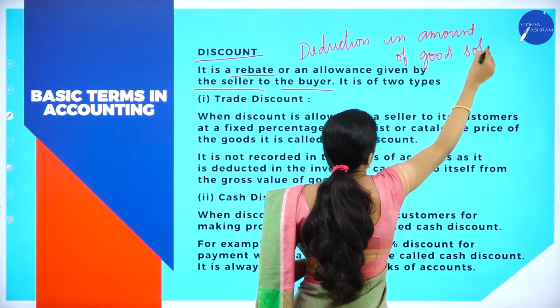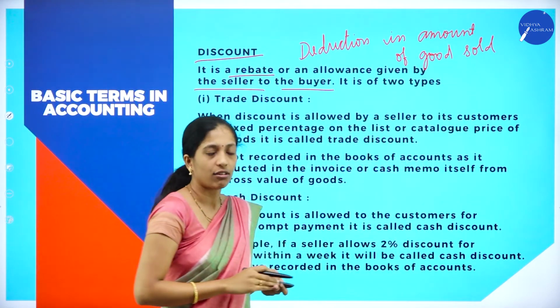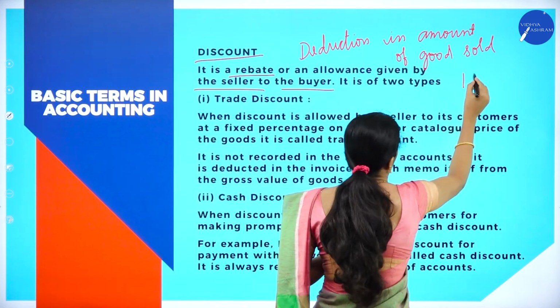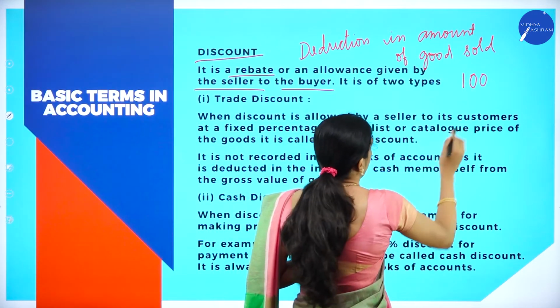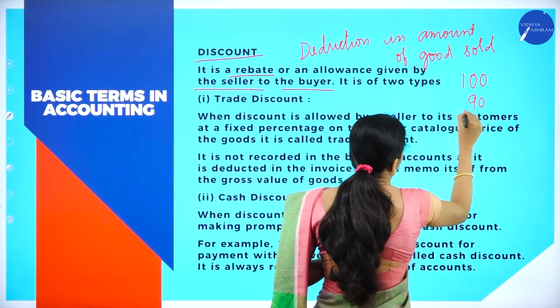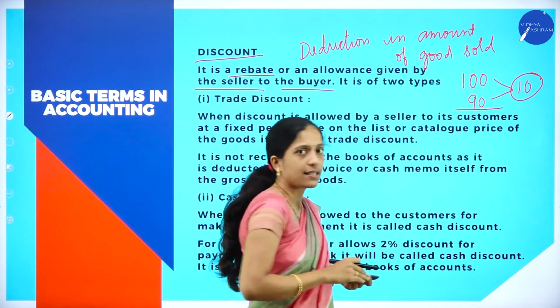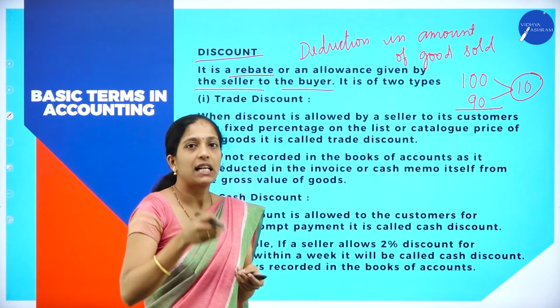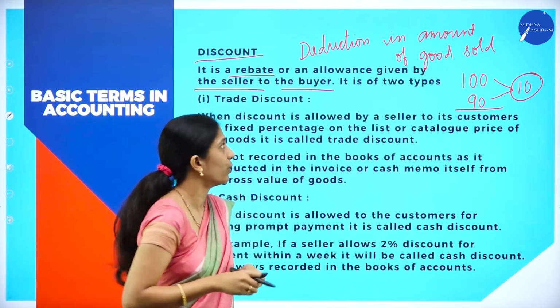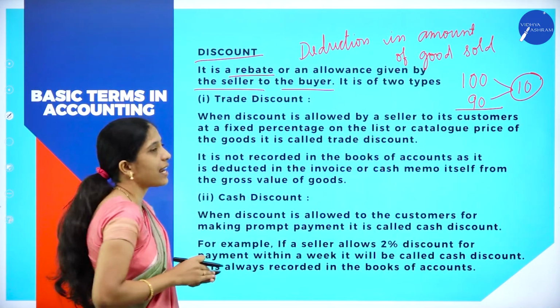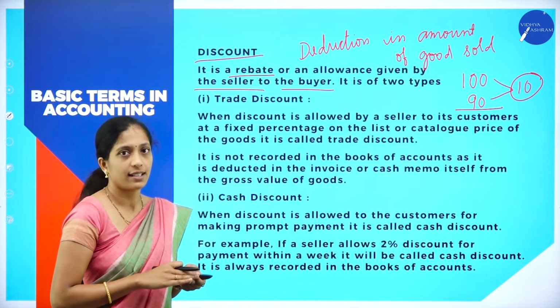Amount of goods sold is called discount. For example, if the total cash price of a goods is rupees 100, but it is provided at rupees 90, then that 10 rupees difference is what? Discount. So discount means deduction in the price of goods sold, or it is a rebate or an allowance given by the seller to the buyer.